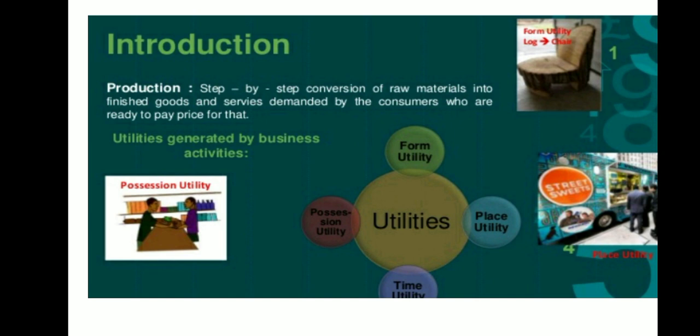Now let us understand what is production. Production is the step by step conversion of raw material into finished goods and services demanded by the consumers who are ready to pay the price for that. Utilities are generated. In short, production is the transformation of raw material into finished goods.